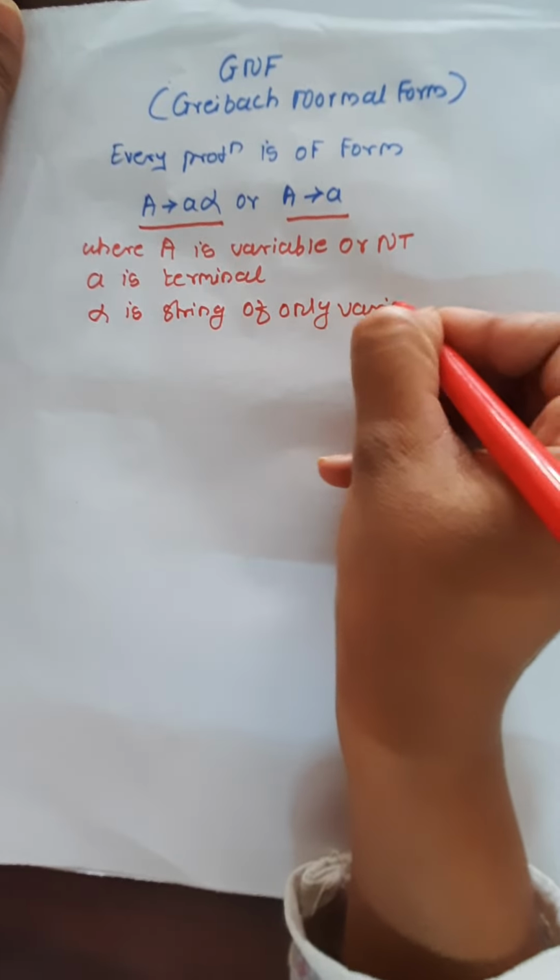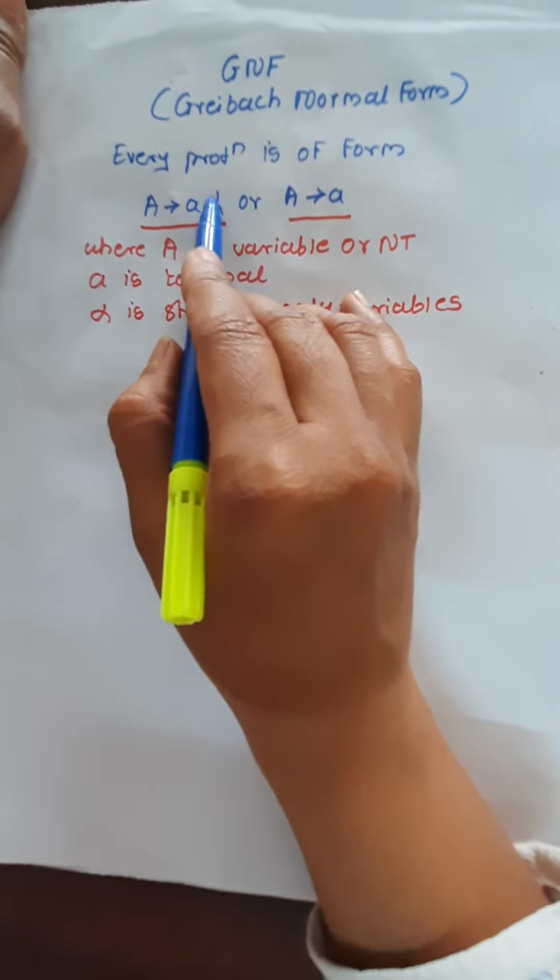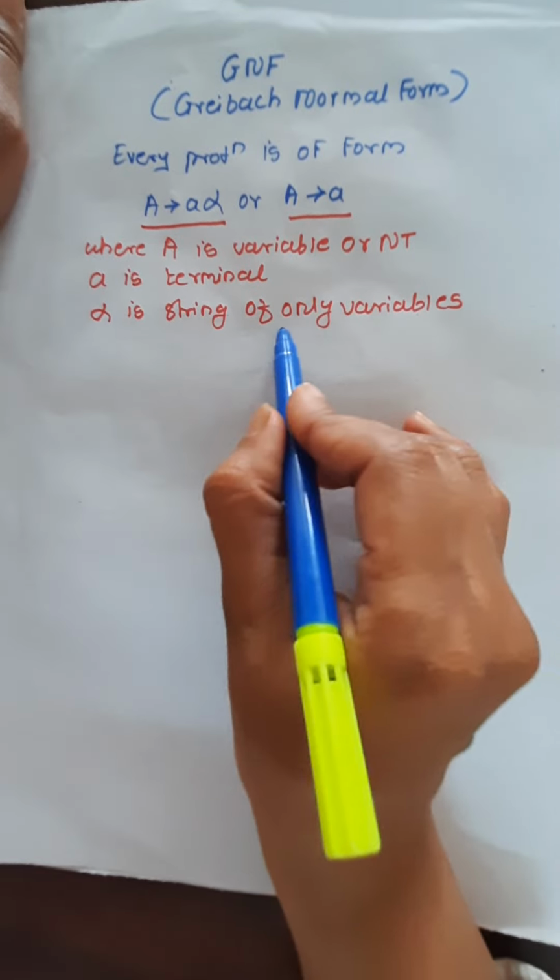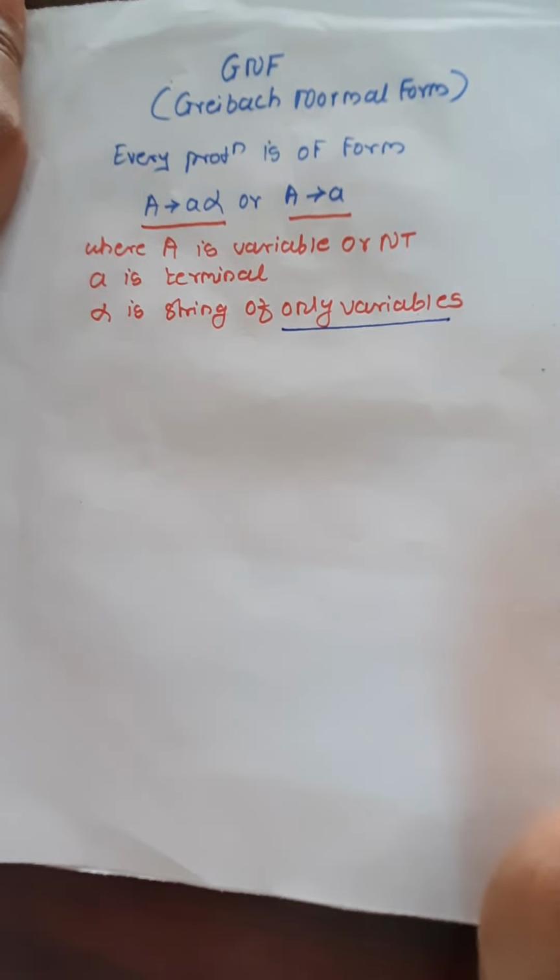That is very important. What is α? α is nothing but a string of only variables, meaning a string of only non-terminal capital letters.